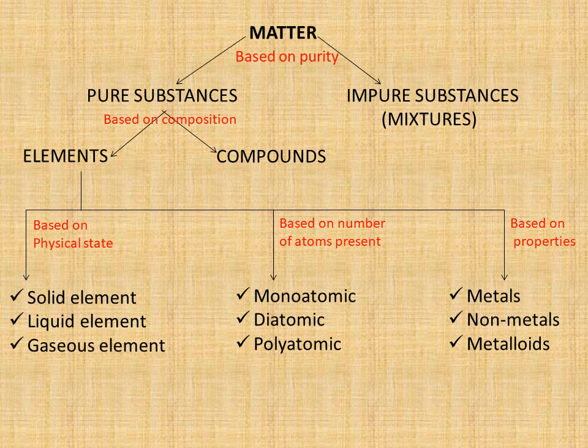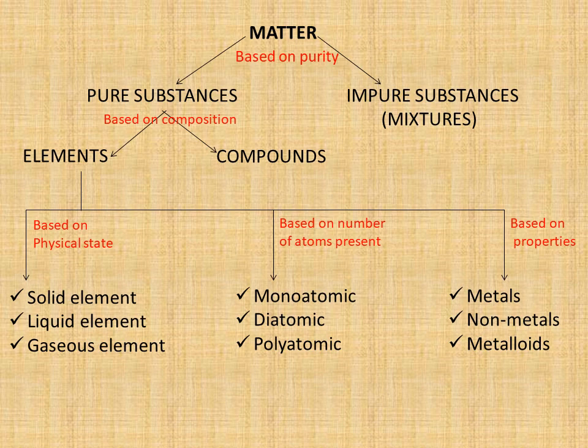This is the classification of matter. In our first class, we have broadly classified matter into two categories based on purity: pure substances and impure substances. Impure substances also can be called mixtures.